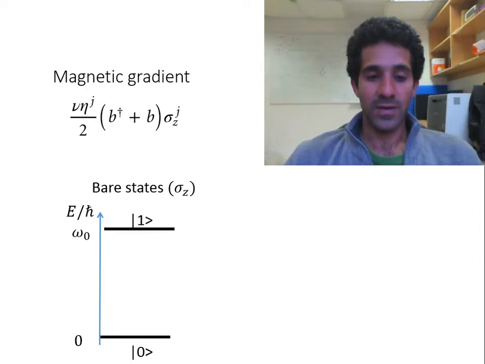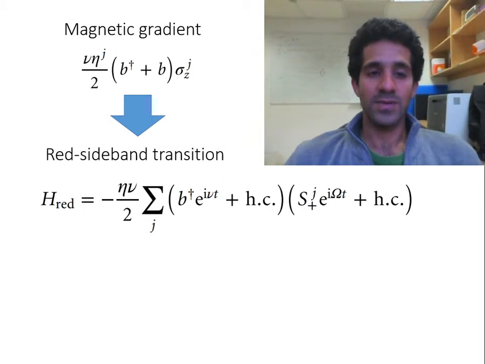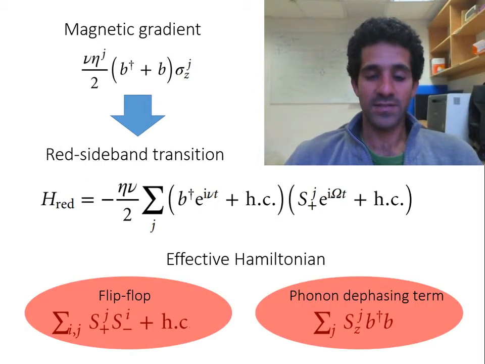To fight that, we can use continuous dynamical decoupling, so we apply an on-resonant driving field with this transition, which takes us to the dressed basis, which is protected against the magnetic noise. By doing so, the magnetic gradient becomes the red sideband transition in the dressed basis, which yields effectively, in the second order perturbation approach, the flip-flop Hamiltonian, in addition to a phonon dephasing term.